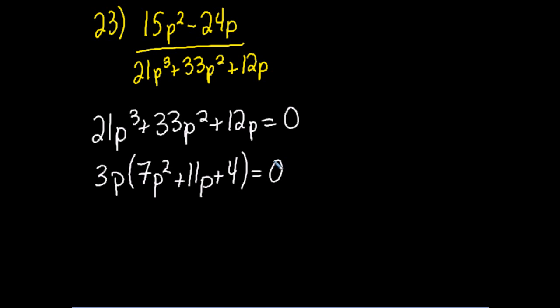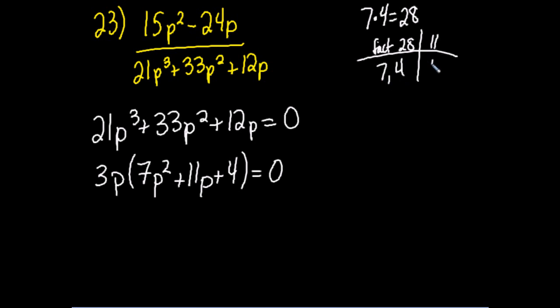Okay, now I need to look and see if I can factor this. Or we can use the quadratic formula. Which would you rather, factor or quadratic formula? Okay, I have a vote for factor. So I'm going to do 7 times 4, which is going to give me 28. And then I'm going to look for factors of 28 that give me a sum of 11, and oh, hey, look at that, I get 7 and 4, right?